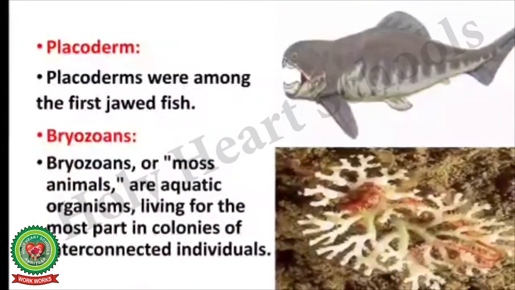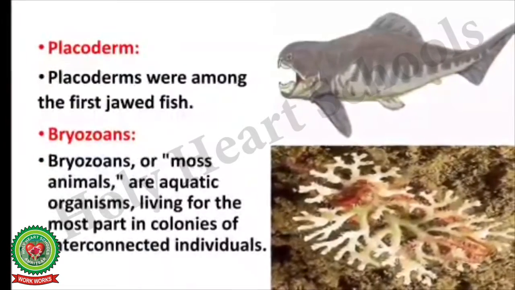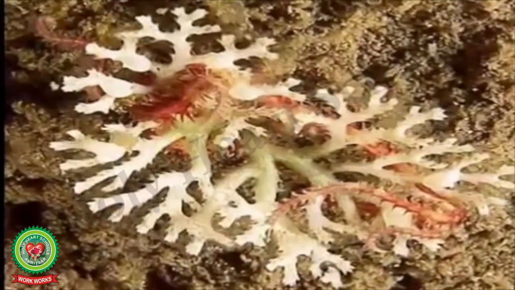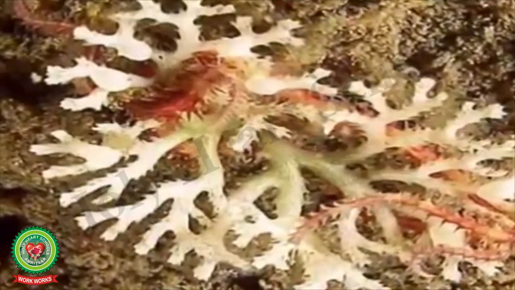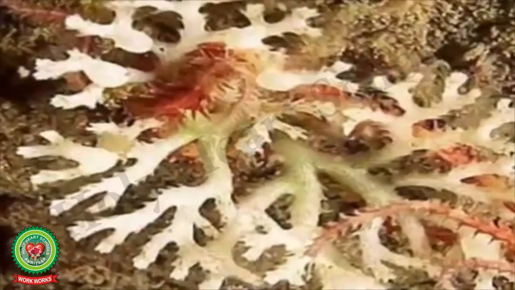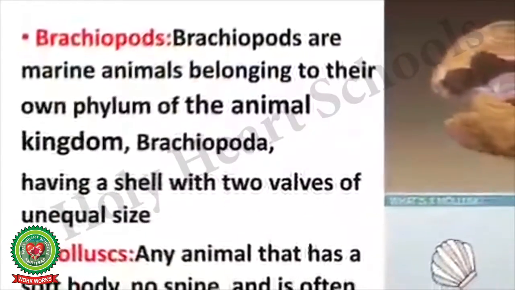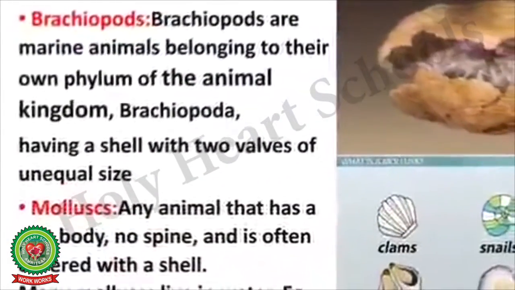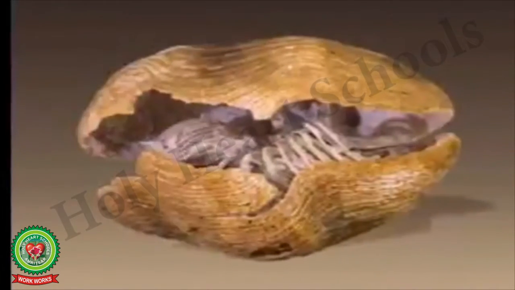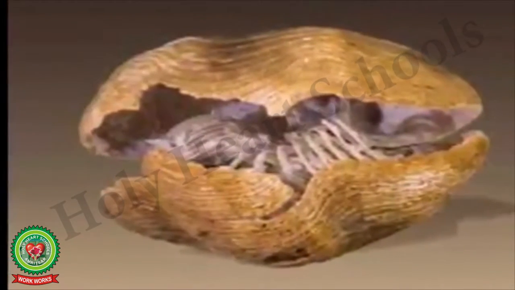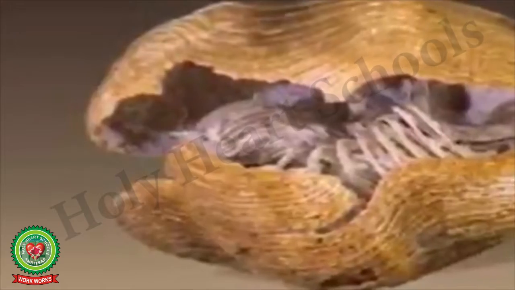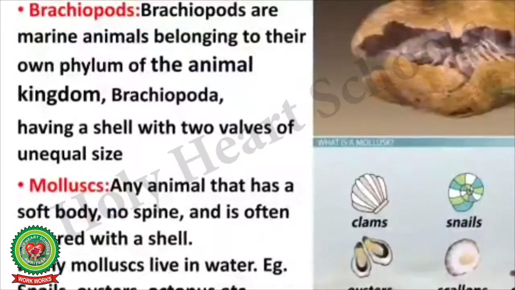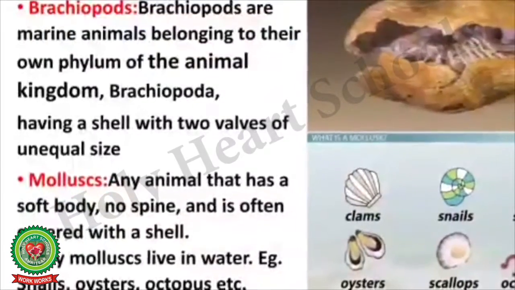The next term is bryozoans. Bryozoans or moss animals are aquatic organisms living for the most part in colonies of interconnected individuals. The next term is brachiopods. Brachiopods are marine animals belonging to their own phylum of the animal kingdom, Brachiopoda, having a shell with 2 valves of unequal size.